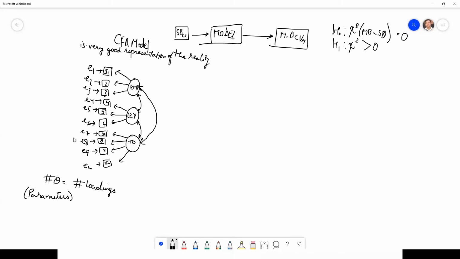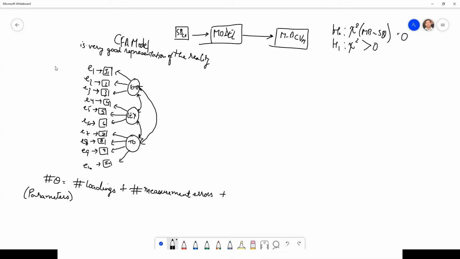If we look at the CFA model, what are the parameters that the tool will have to compute? It is the number of loadings, number of measurement errors.